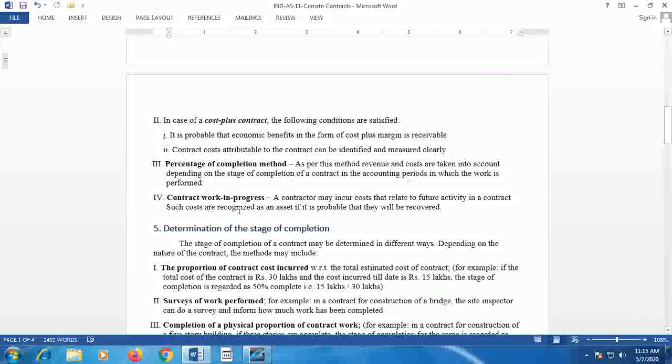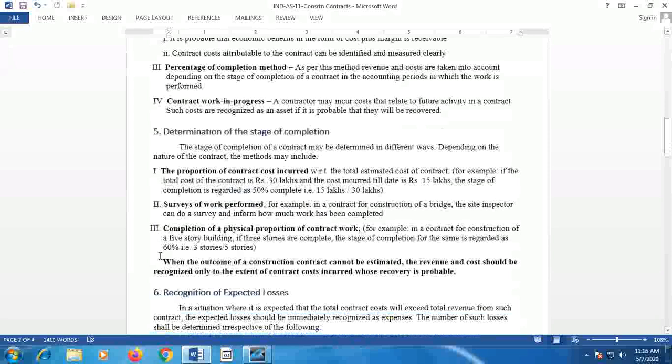Contract work in progress. A contractor may incur costs that relate to future activity in a contract. That means the contract is not complete, but expenses have been incurred with reference to the contract work, and such expenses are to be recognized as work in progress. Such costs are recognized as an asset if it is probable that they will be recovered. That means in future the contractor will be paid that amount. That certainty should be there, and that amount will be treated as contract work in progress.